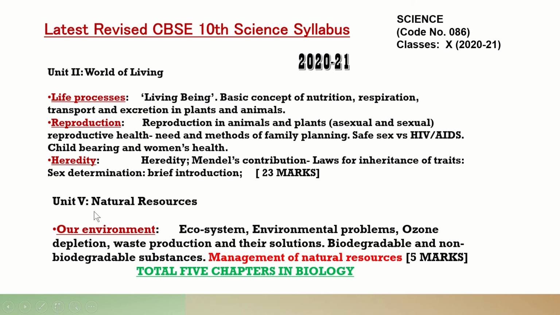Now in unit 5, natural resources, something is cut. There were 3 chapters: sources of energy, our environment, and management of natural resources. Sources of energy has been removed, so in unit 5 you have to read only 2 chapters, our environment and management of natural resources.